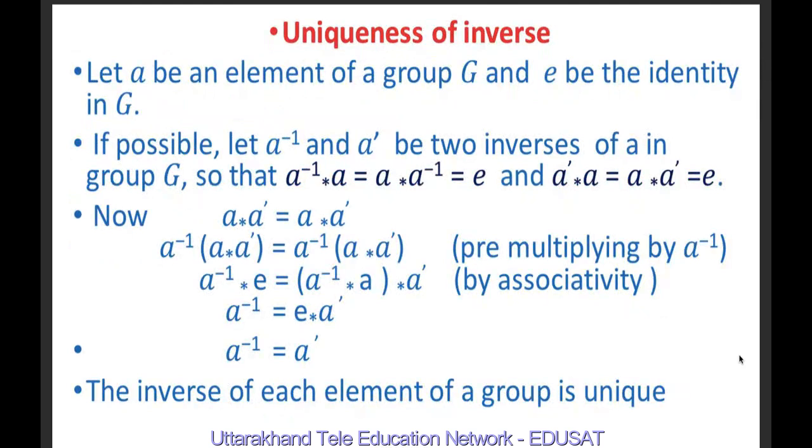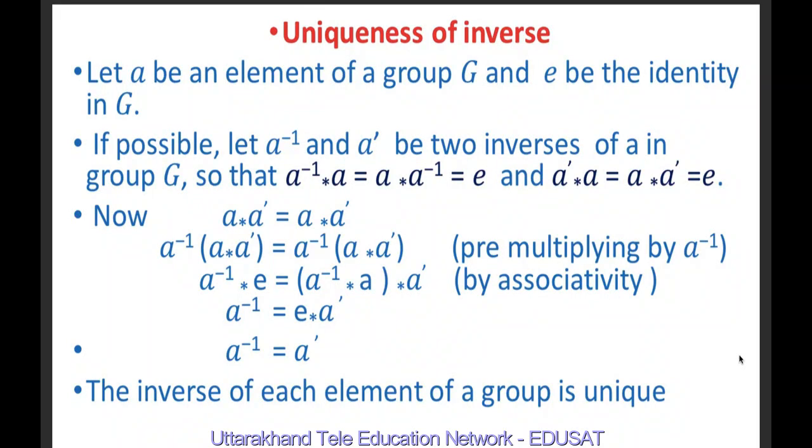Now we come to uniqueness of inverse. Let A be an element of a group G and E be the identity element in the group. If possible, there are two inverses, A inverse and A dash, in a group G of any element A belonging to G. Therefore, A inverse star A is equal to A star A inverse equal to E. Also, because A dash is the inverse of A, therefore A dash star A is equal to A star A dash equal to E. Now, we know that A star A dash is equal to A star A dash.